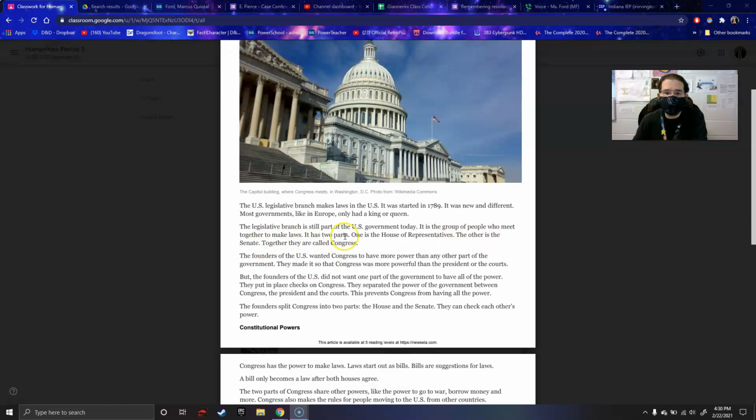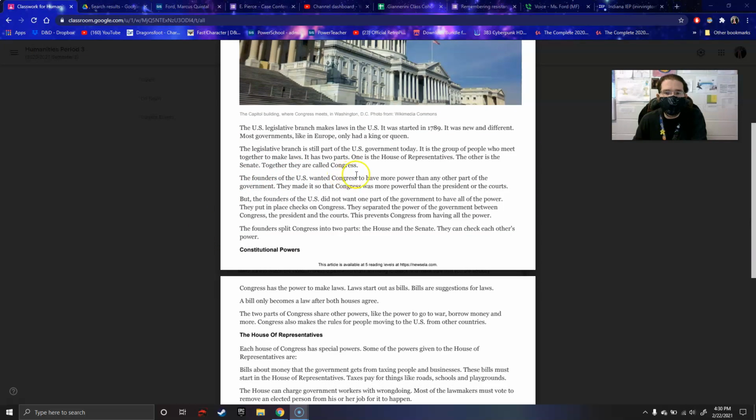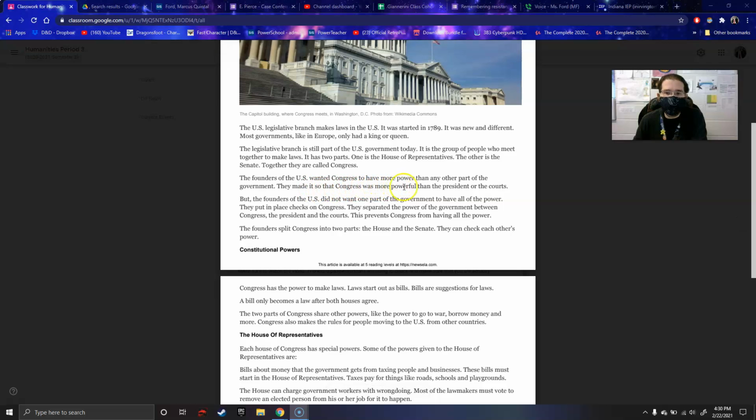It has two parts. One is the House of Representatives. The other is the Senate. Together, they are called Congress. The founders of the U.S. wanted Congress to have more power than any other part of the government. They made it so that Congress was more powerful than the president or the courts.